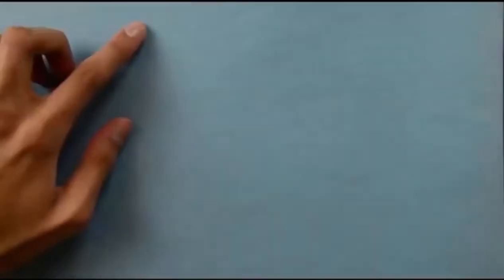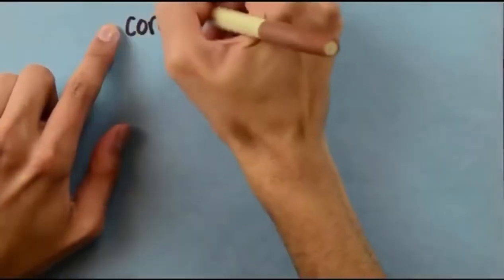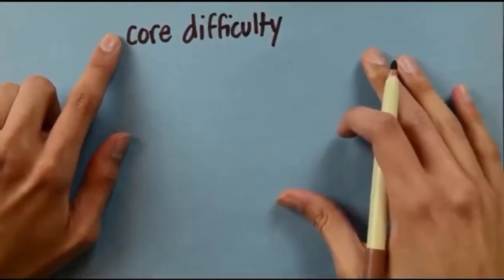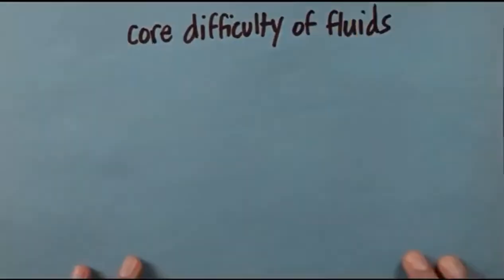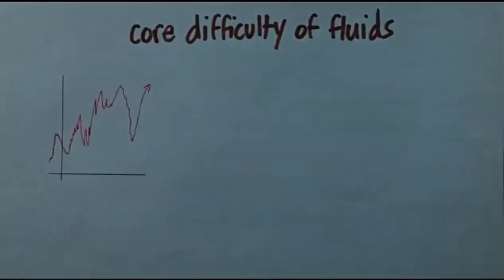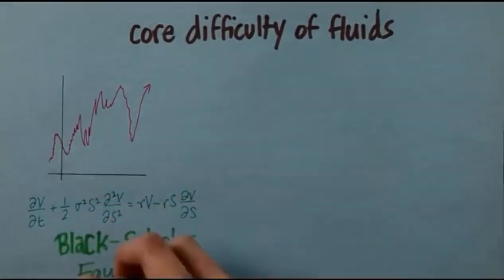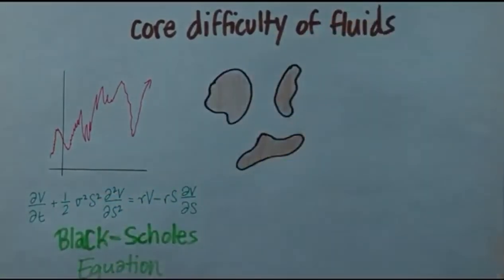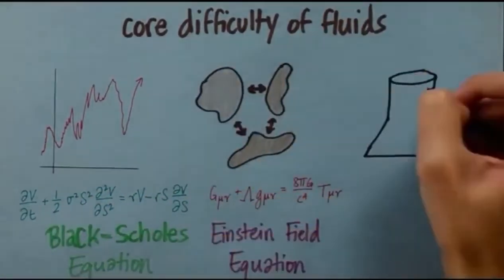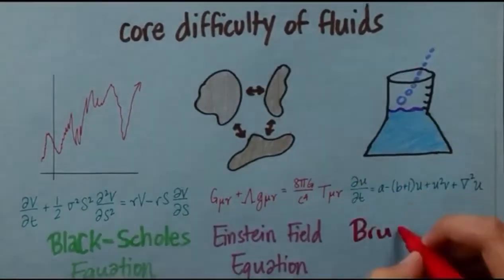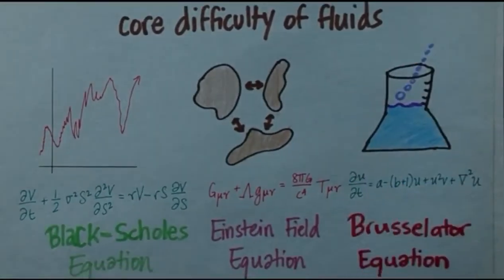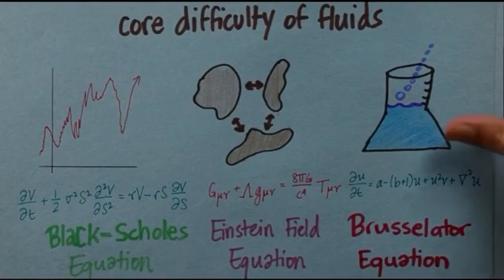The core difficulty of solving fluids, their apparent randomness, their unpredictability, their chaos, is common to so many things. For example, how stock markets fluctuate, how gravity tugs on asteroids, how chemicals react with each other when they're unstable. So if we can see through the Navier-Stokes equation, we can actually see through the core difficulty that so many things in nature share.